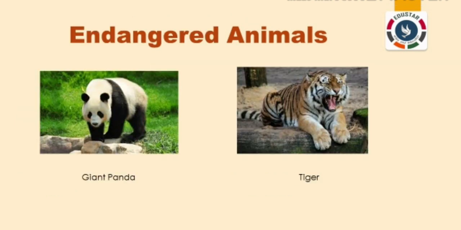Because of various human activities like cutting of forests to build factories, houses, roads, etc., the existence of many other animals is in danger. Such animals that are in danger of becoming extinct, like tiger and giant panda, are called endangered animals. We should take steps to conserve these types of animals, otherwise they will also become extinct in the coming years.